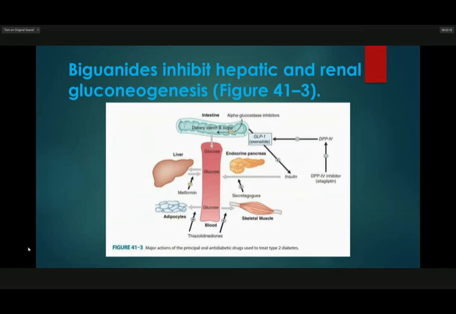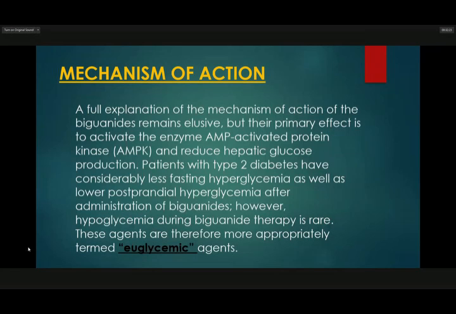Next is mechanism of action. A full explanation of the mechanism of action of the biguanides remains elusive, but their primary effect is to activate the enzyme AMP-activated protein kinase, or AMPK, and reduce hepatic glucose production.